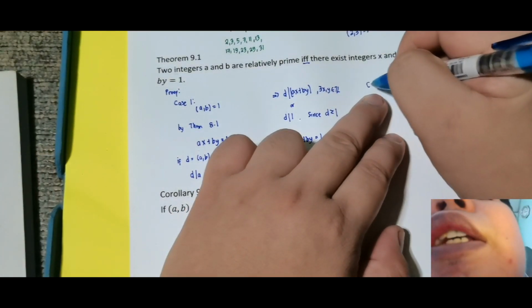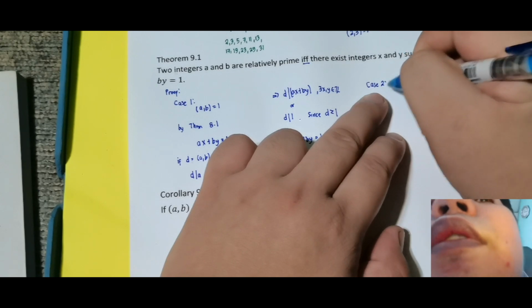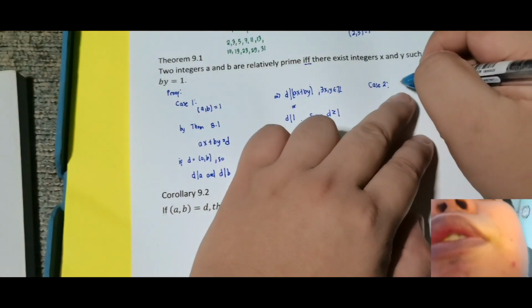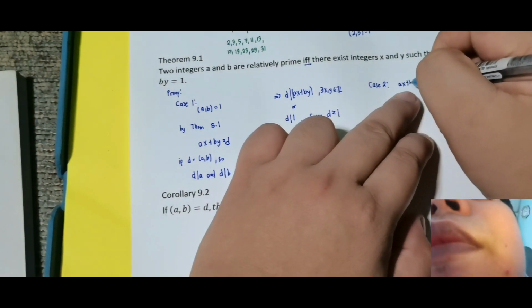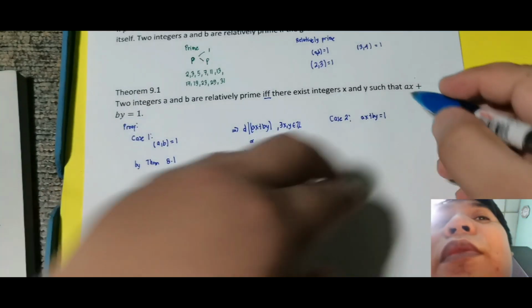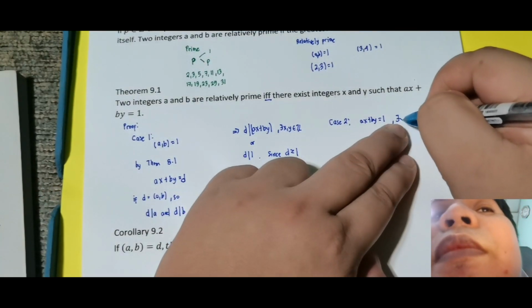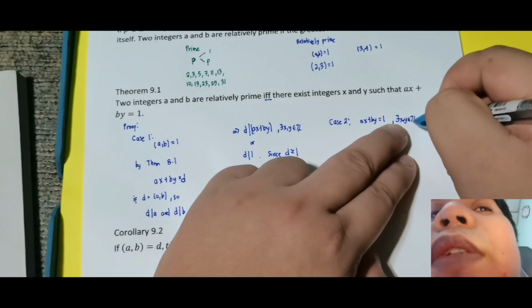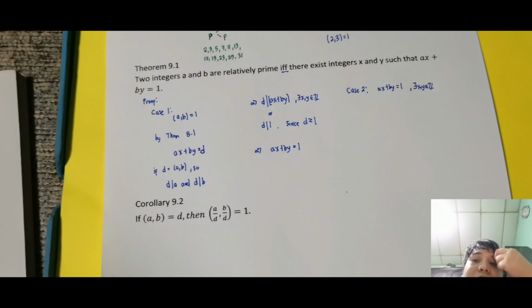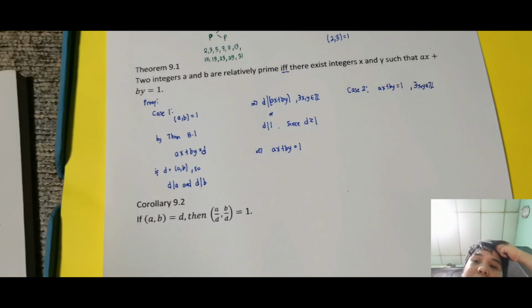So, case 2, how about case 2? Assume that there exist x and y such that ax plus by is equal to 1. So, assume that we have ax plus by is equal to 1 for some x and y elements of the integers. Our goal is to show that a and b are relatively prime to each other. So, how are we going to attack this?